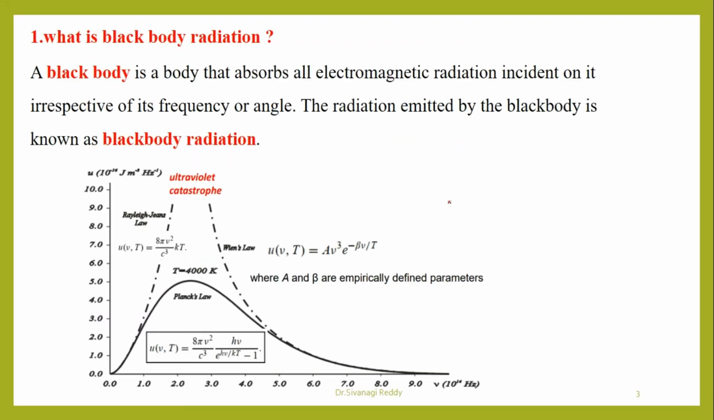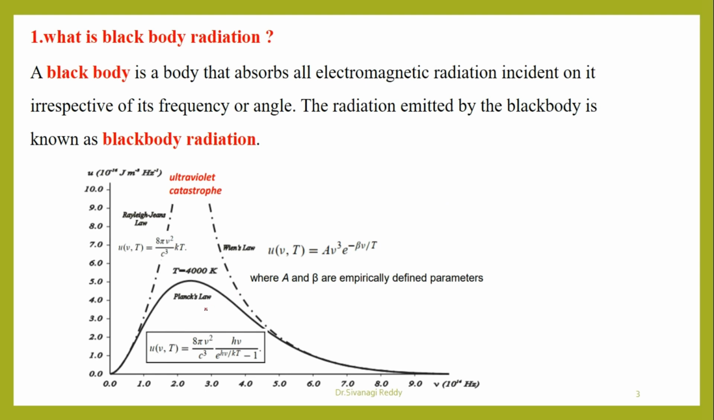So the first question will be, what is black body radiation? First we have to know what a black body is. A black body is an object which can absorb all the electromagnetic radiation incident on it, irrespective of its frequency or angle. Whenever it is emitting, it will emit everything that it absorbs. That is what we call a black body. And the radiation emitted by the black body is known as black body radiation.